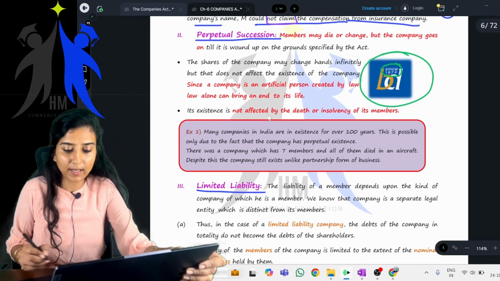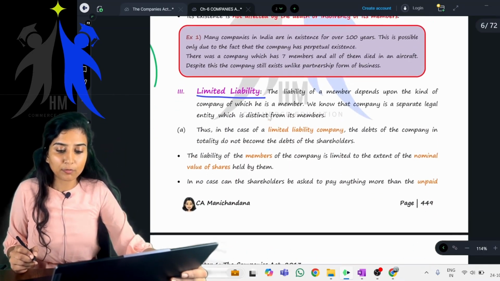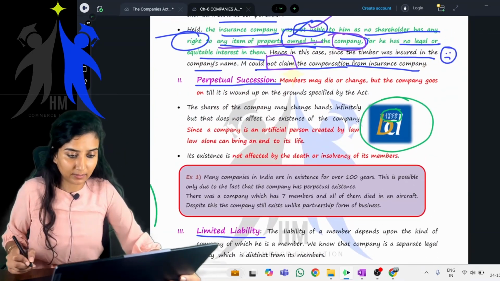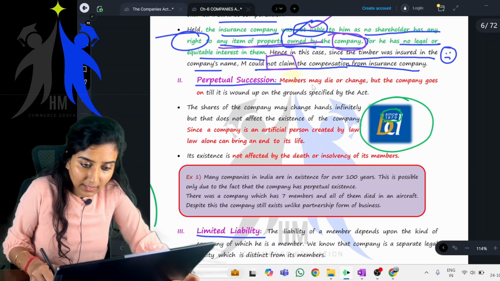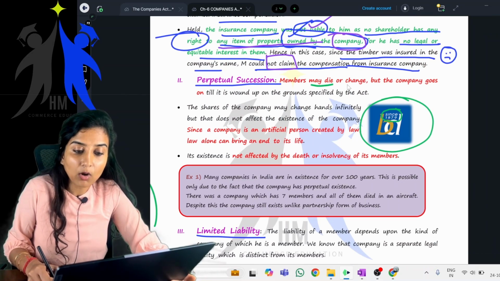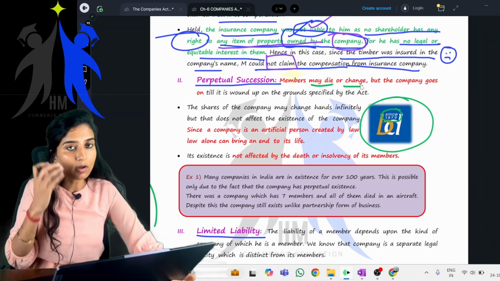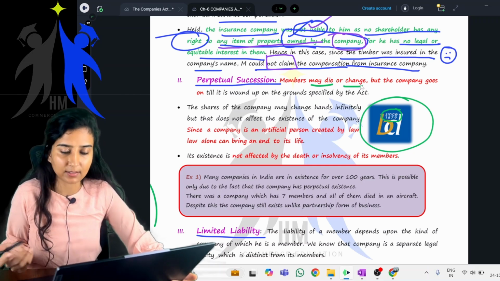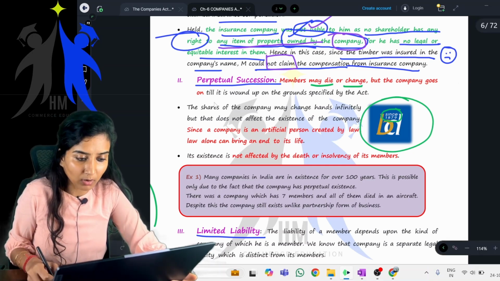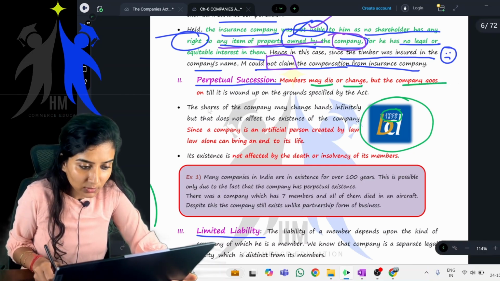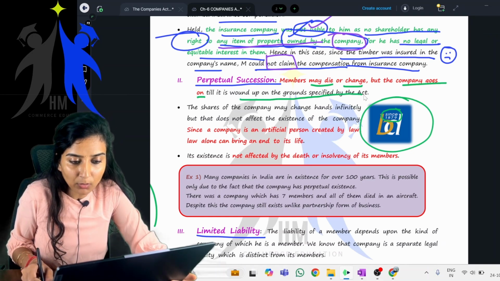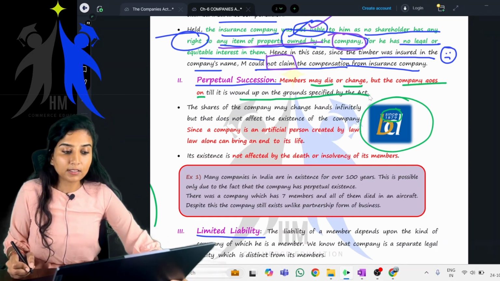Come back to the book, page number 449. Members may die or they might change, could be for any reason. But the company goes on, the company goes on till it is wound up on the ground specified by the Act. Clear?